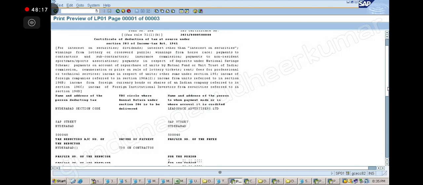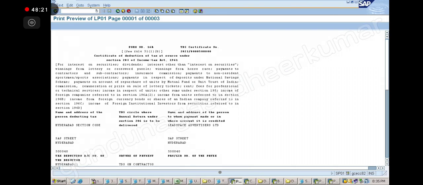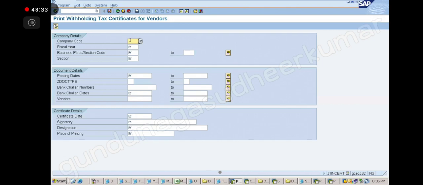Is it clear to everybody? Can you go back to the details? Explain once the certificate details. How to give this one? Okay, same.